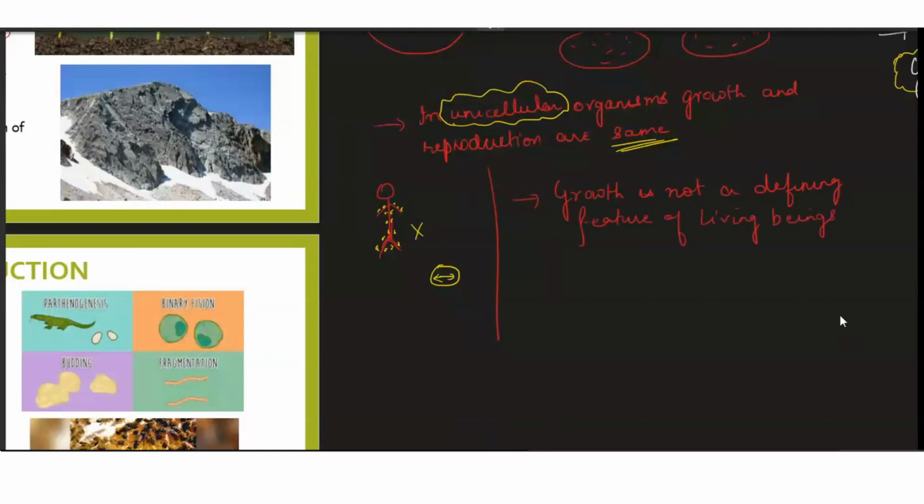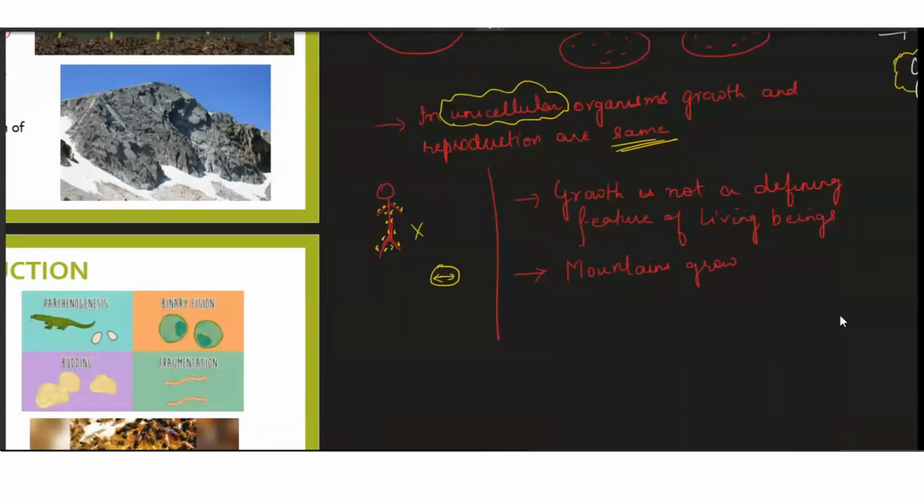You will say, sir, when we write that growth is not a defining feature of living beings, we are simply implying that growth can occur in non-living things also. But that never happens, you may say. Growth does not take place in non-living things; it can only take place in living. No, it's not like that. Growth does occur in non-living objects also. For example, let's say the mountains. Mountains grow.